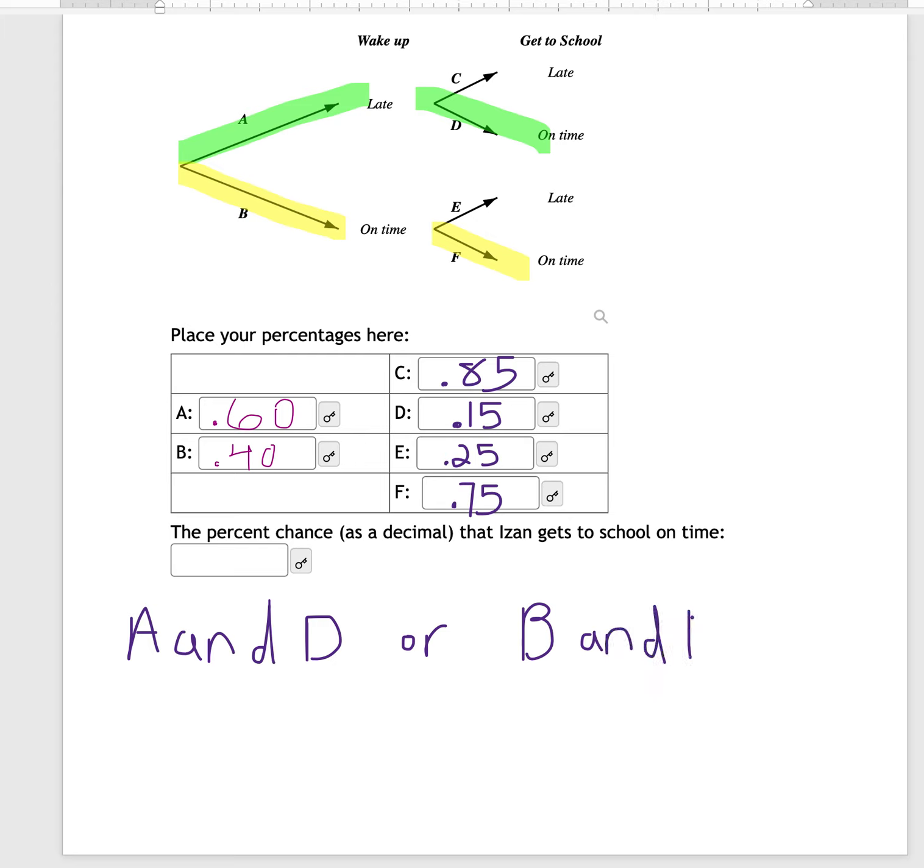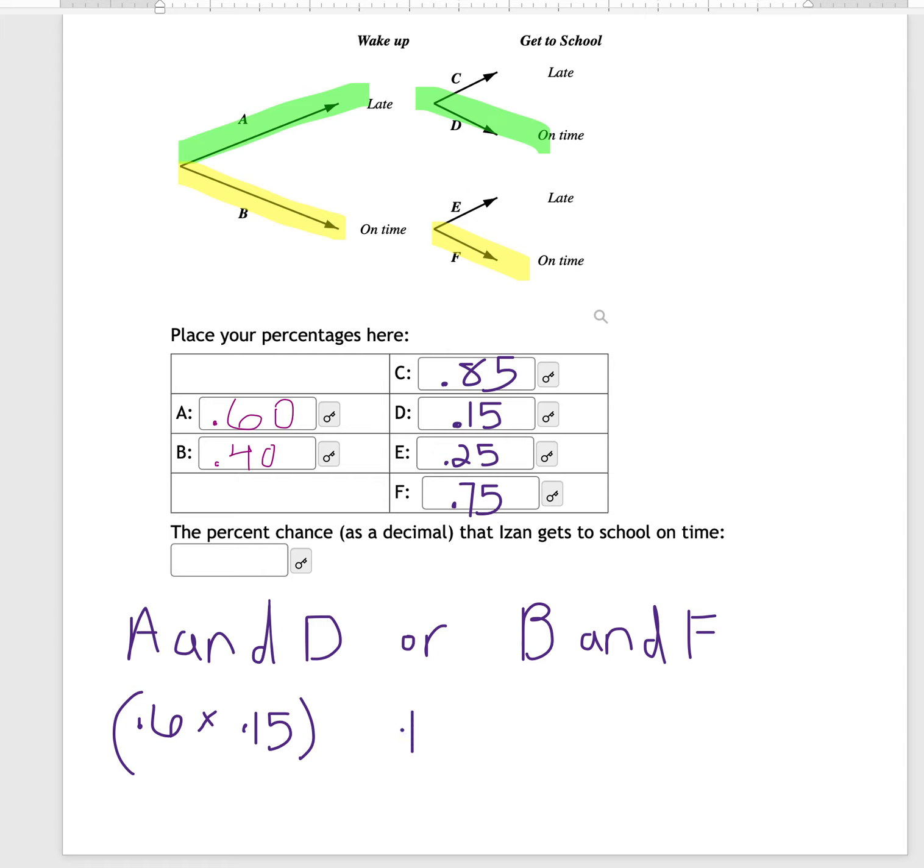We know in probability that and means multiplication and or means to add. So I'm going to find the probabilities for A and D, multiply them together. So A is 0.6 times D is 0.15. So that's the probability that he wakes up late and is on time.